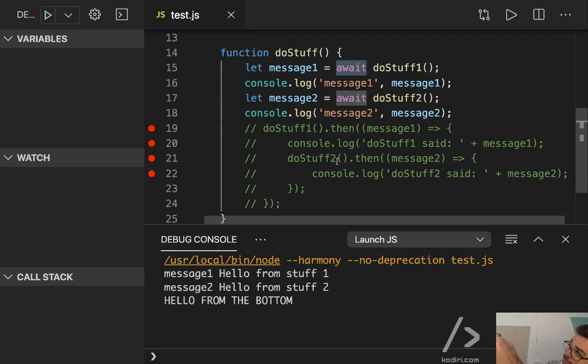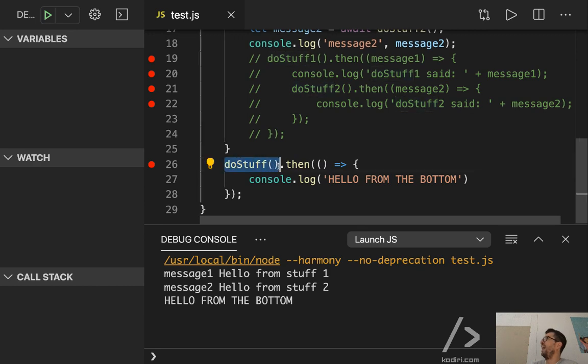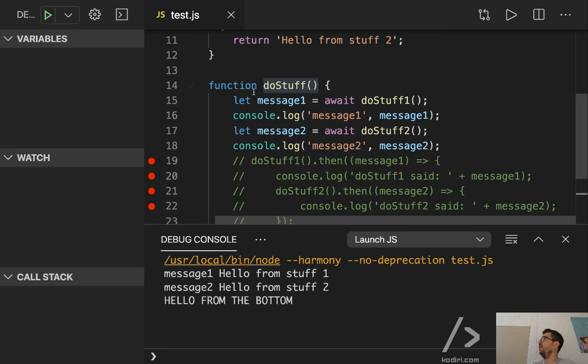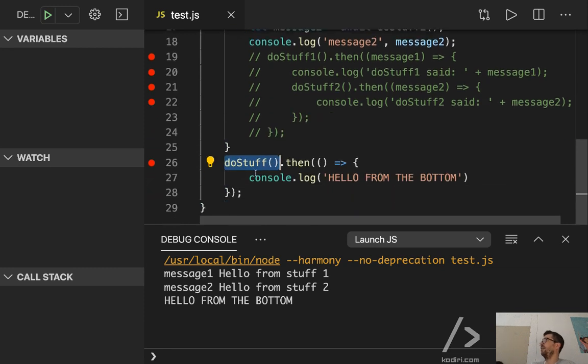If there is any return statement, I need to make an appointment with the optician today because I don't see any return statement. The doStuff function doesn't return anything. Undefined. So then what happened here? Undefined dot then will blow up, right? So there are two problems. First of all, missing async, and then as a side effect, undefined dot then. Yeah, so that won't work for sure.